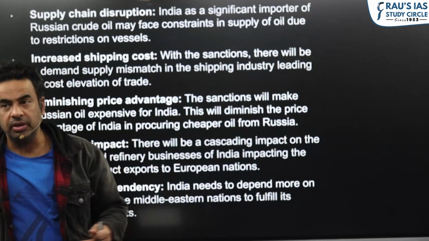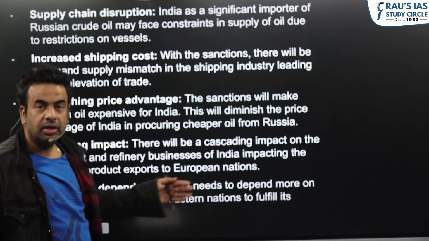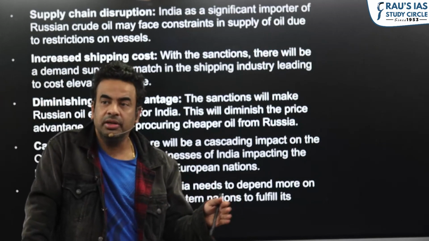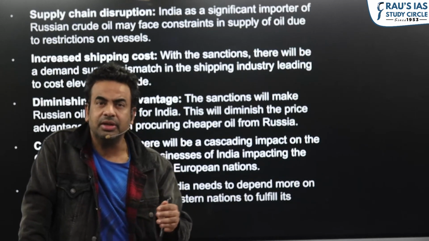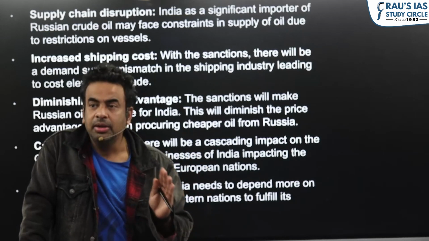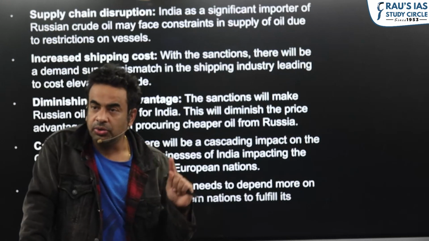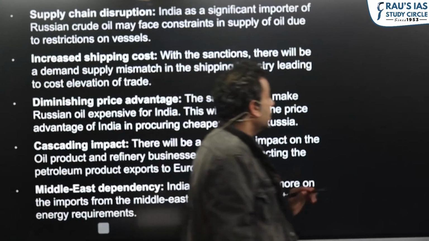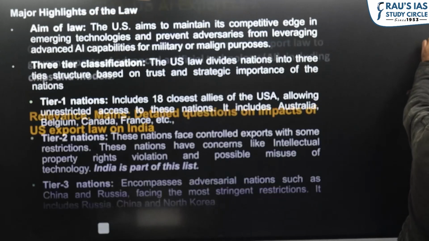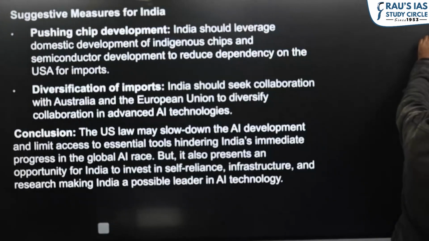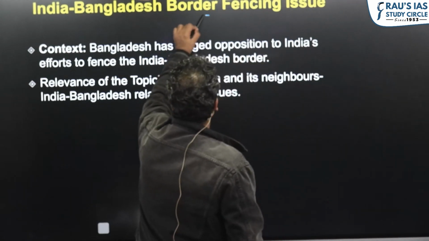The main impact will be that it will increase India's dependency on the Middle East, West Asia. And with a lot of turmoil and instability in West Asia, it can have an impact on our energy security. I don't see personally that this topic can be that relevant for your mains, but from the prelims perspective you should be aware of the terminology, that is shadow fleet. This can be a question in your prelims exam, what exactly the shadow fleet is and who is using this shadow fleet to bypass sanctions. So it is Russia.